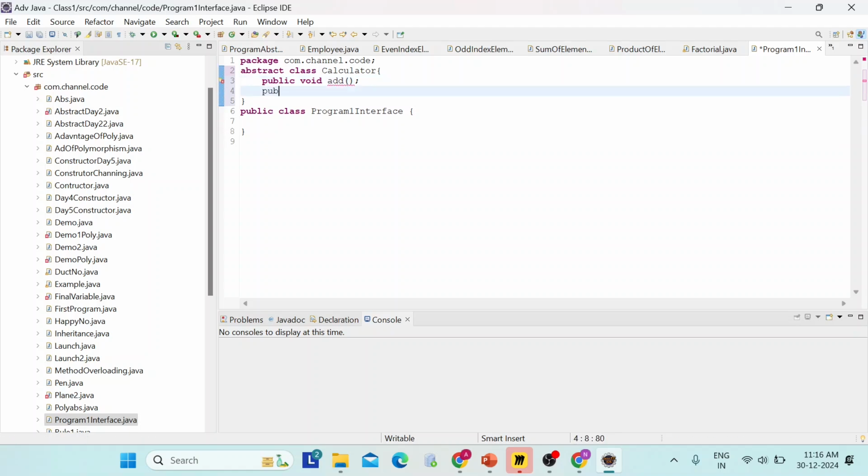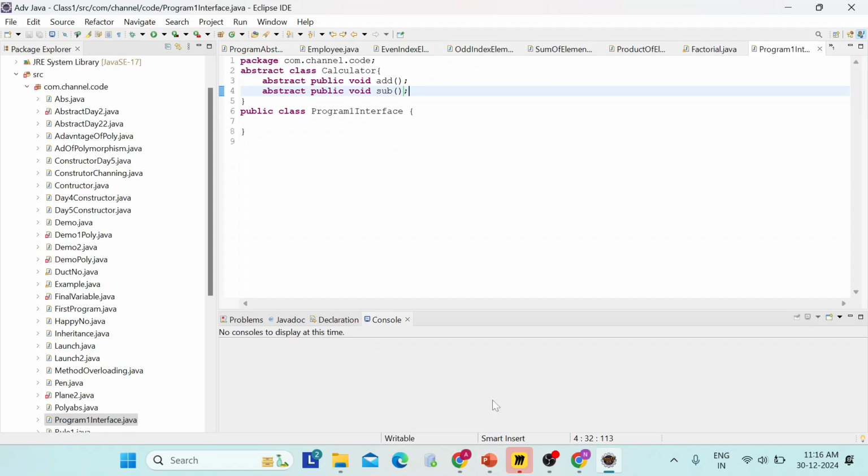Now we will write public void subtract. While writing an abstract class, it is necessary to give abstract here. Okay, now this is an abstract class. Inside the abstract class, abstract public void.